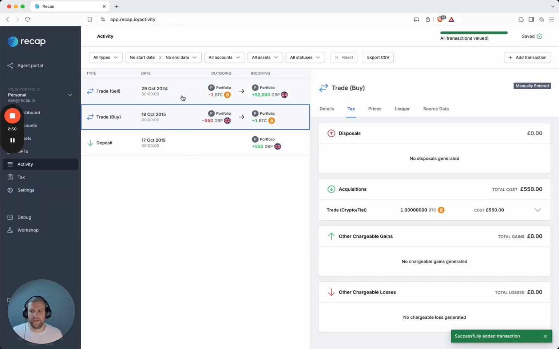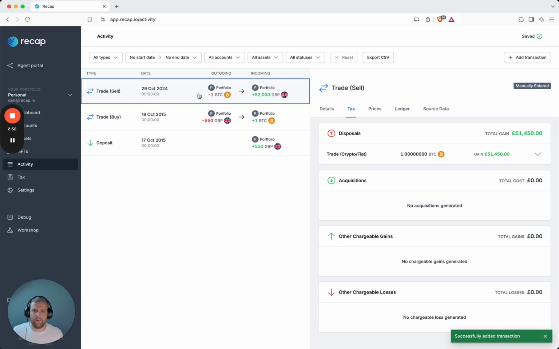You can see immediately that transaction has been created in Recap. If we hit the tax tab, we can look that that's going to generate a disposal, and this customer is going to realise a capital gain of £51,450. Now, it might be that this particular customer wants to play out the scenario of, well, what happens if I buy that back after the budget?